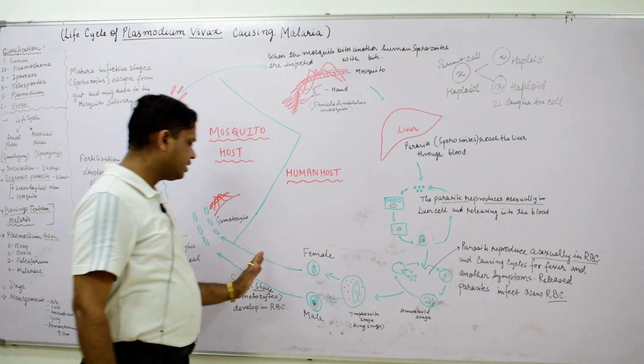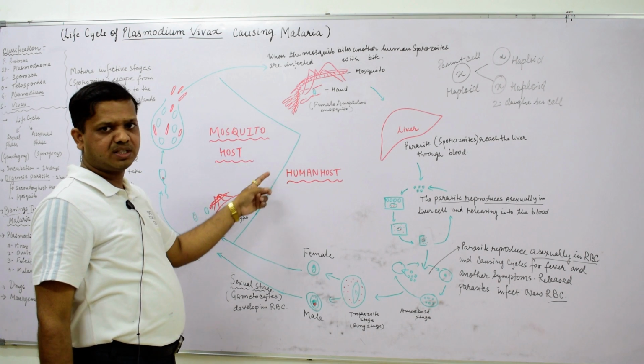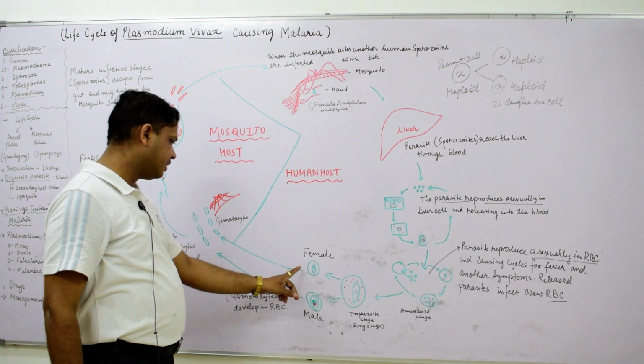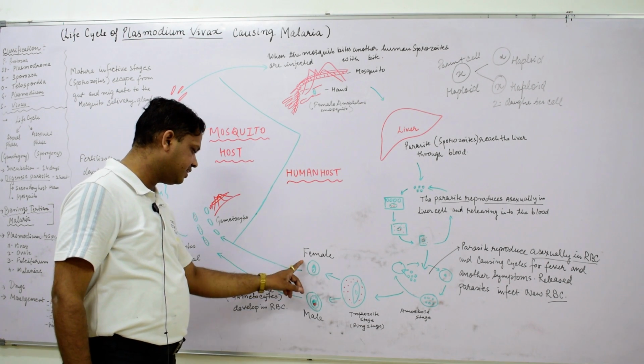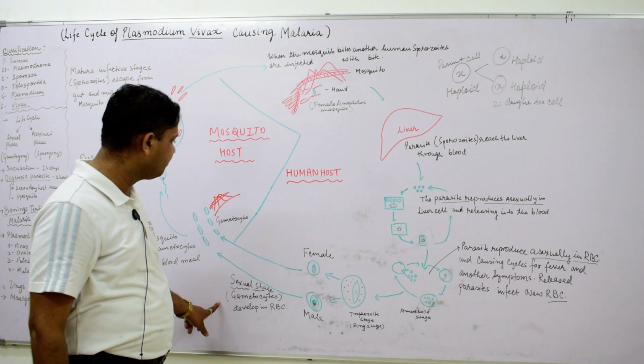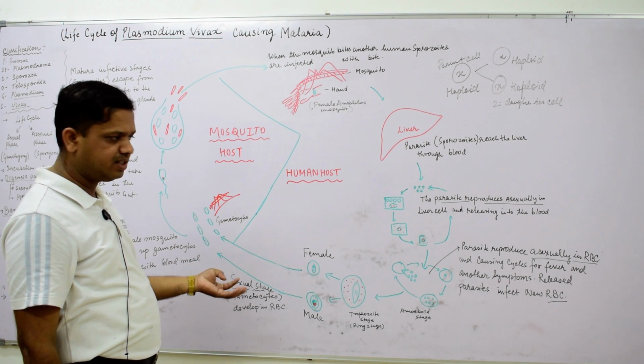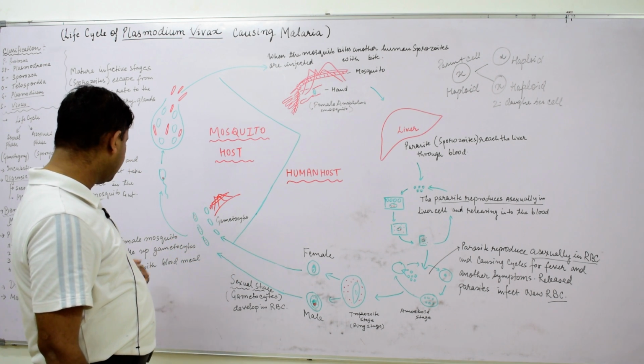From here we understand half of the cycle, in which the mosquito is the host, where the male and female gametocytes have the sexual stage in RBC. As the mosquito is sanguivorous, it drinks blood, so it is drinking blood as a meal.